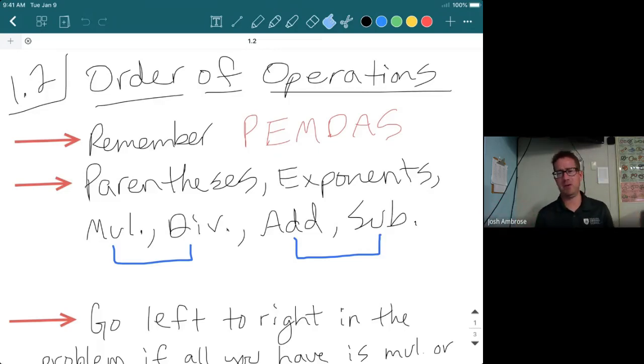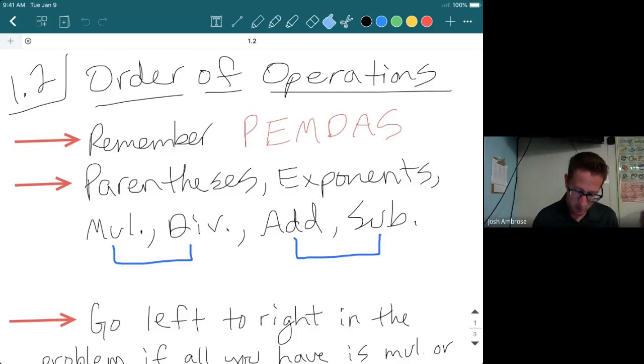All right, now we go into the fun stuff. Let's just do some math. Order of operations, PEMDAS: Please Excuse My Dear Aunt Sally. That's what we're doing today. This is something that is never going to go away. You will potentially be using PEMDAS forever in math. So remember, memorize: Please Excuse My Dear Aunt Sally. What does that mean? Parentheses, exponents, multiplication, division, addition, subtraction. There we go. That's your PEMDAS.